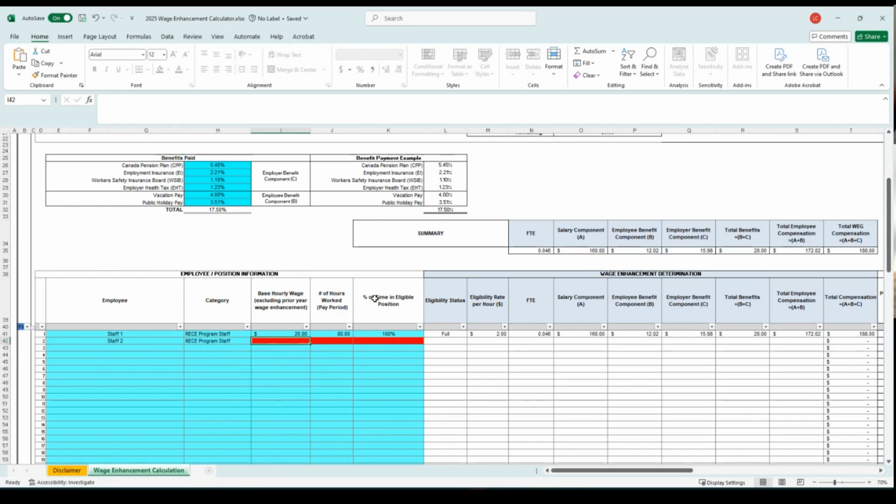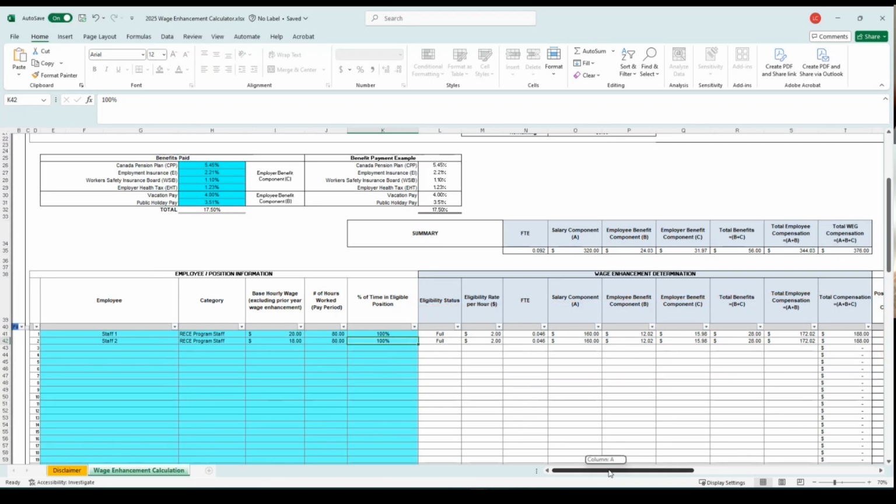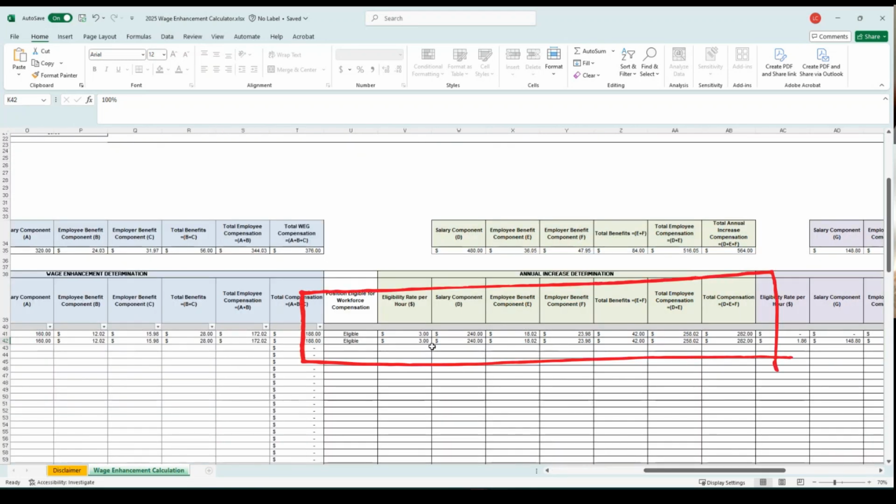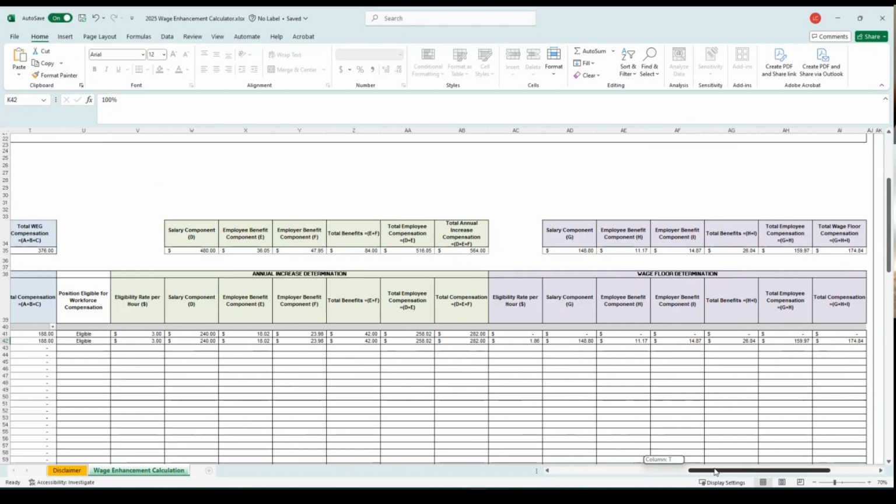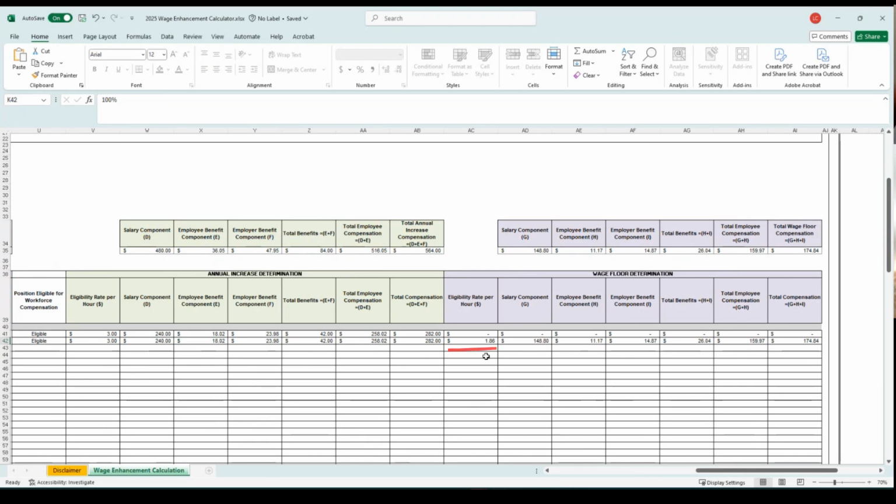This time we'll put a base hourly wage of $18 an hour, 80 hours, and all of it in an eligible position. Exact same determination for wage enhancement, exact same determination for annual increase, the full $2 and $3. But now they are $1.86 below the wage floor. So we have to provide $1.86 to bring them up to that amount. And you'll see the employee benefit, employer benefits, and total employee compensation and total compensation here.